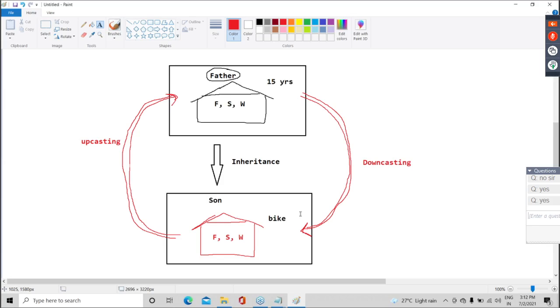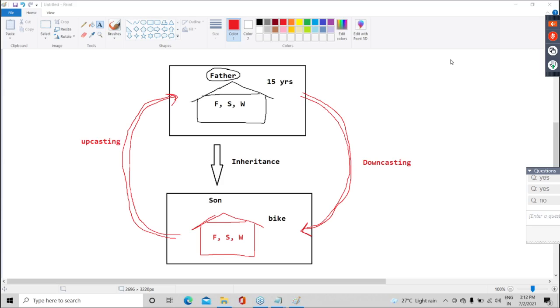Okay. So, guys, now any confusion in downcasting? Super.